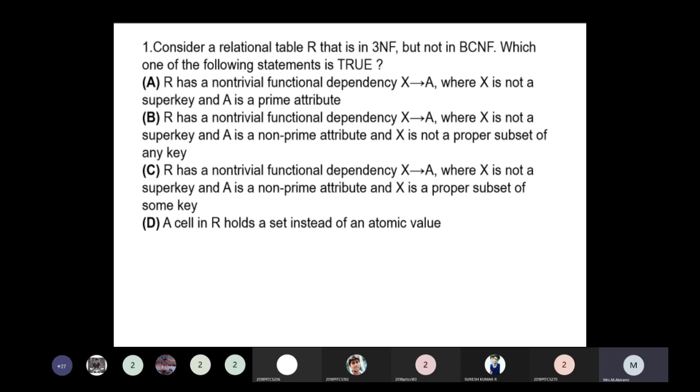Option A: R has a non-trivial functional dependency X implies A, where X is not a super key and A is a prime attribute. Option B: X implies A, where X is not a super key, A is a non-prime attribute, and X is not a proper subset of any key. Option C: X implies A, where X is not a super key, A is a non-prime attribute, and X is a proper subset of some key.